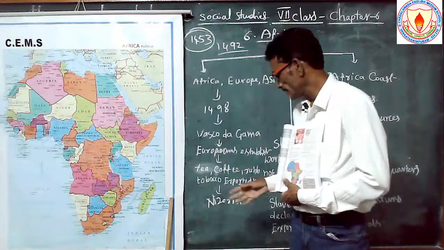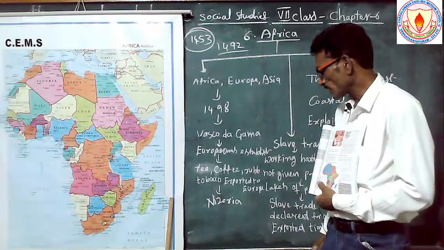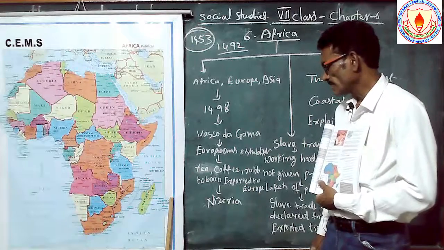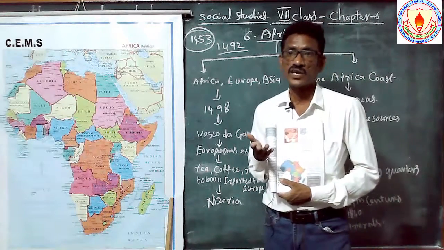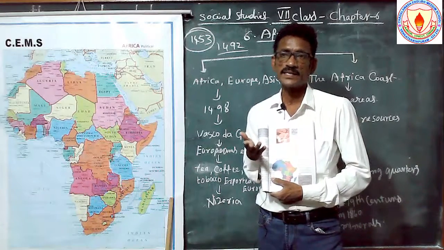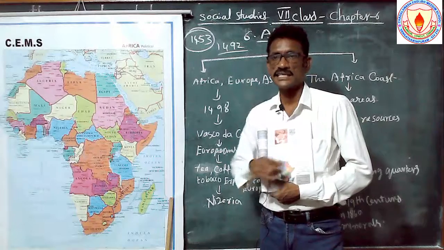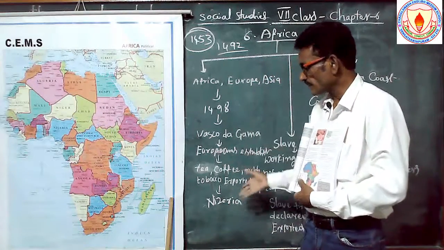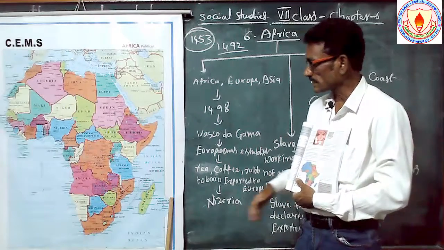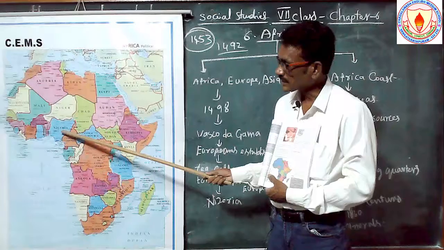Nigeria is one of the important ones, and in Nigeria also cocoa, the chocolates you are eating every day. Cocoa is one of the seeds. So different crops are grown in Nigeria. We are able to find Nigeria. This is Nigeria.